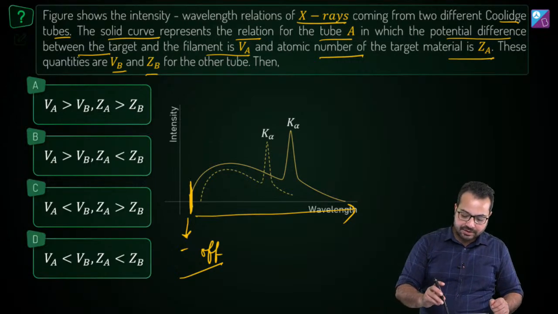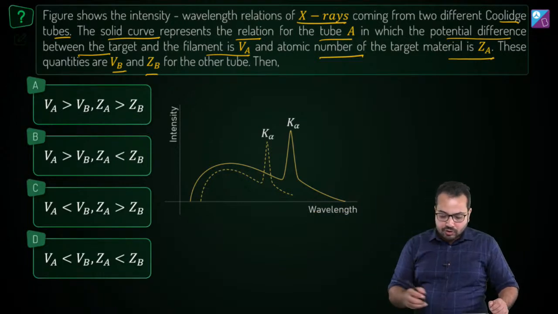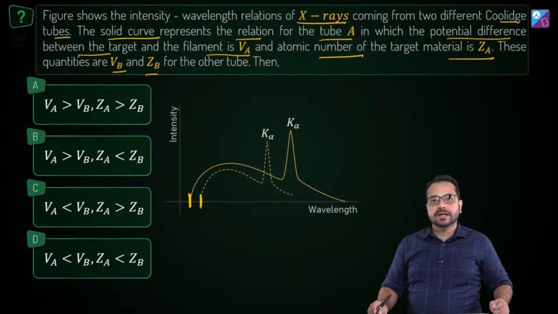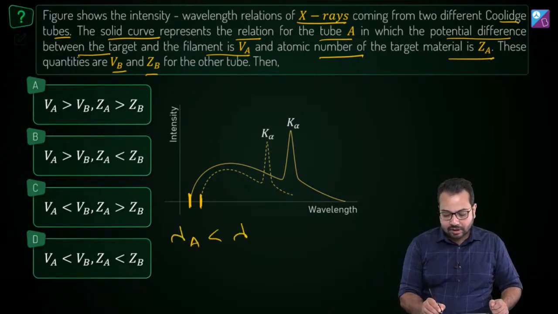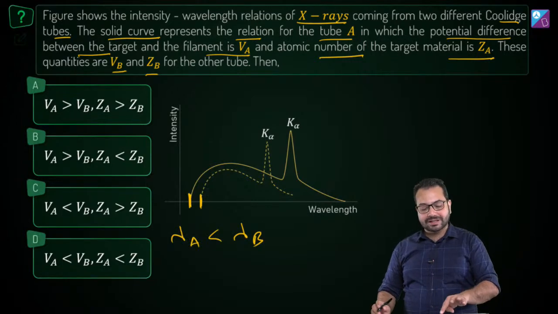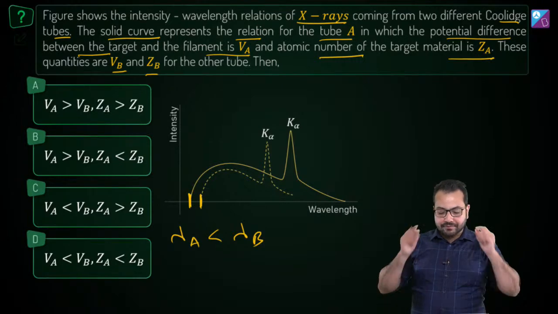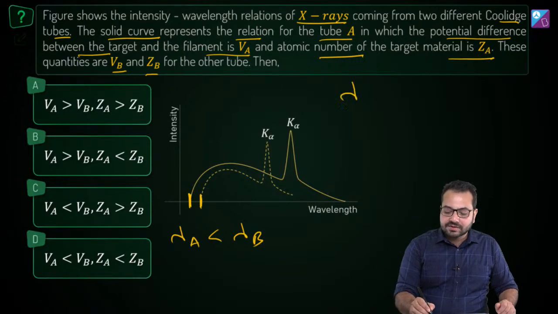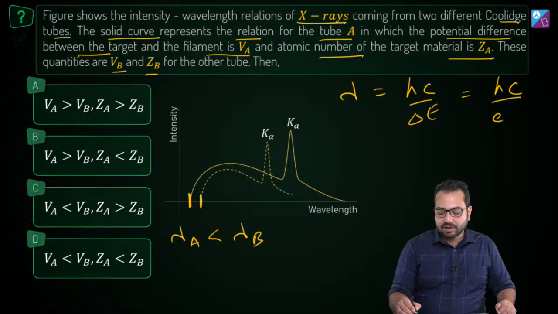Alright, let's think about this. What we see over here is the cutoff wavelength of A is less than the cutoff wavelength of B. Here lambda means the cutoff wavelength. And what does the cutoff wavelength depend upon? It depends upon hc/ΔE, which is hc/eV.